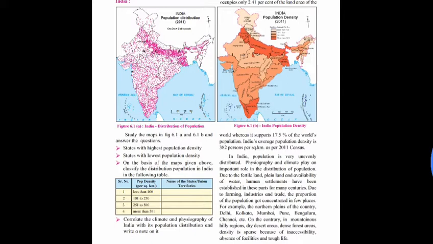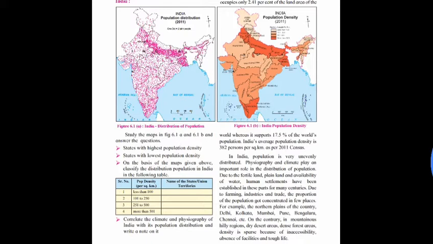Serial number 3, 251 to 500 persons per square kilometer, and the names of the states or union territories are Maharashtra, Goa, Karnataka, Telangana, Andhra Pradesh, Odisha, Madhya Pradesh, Gujarat, Rajasthan, Jharkhand, Assam and Tripura.